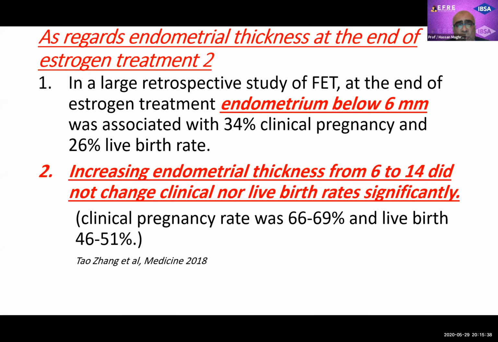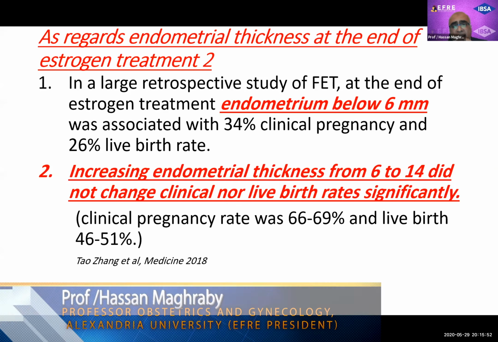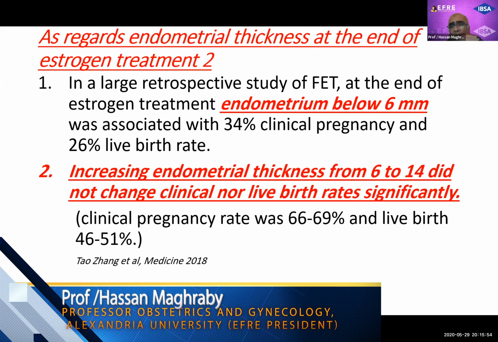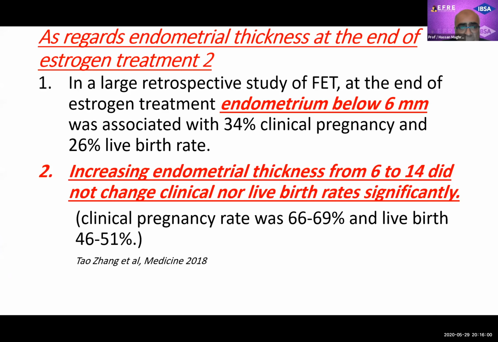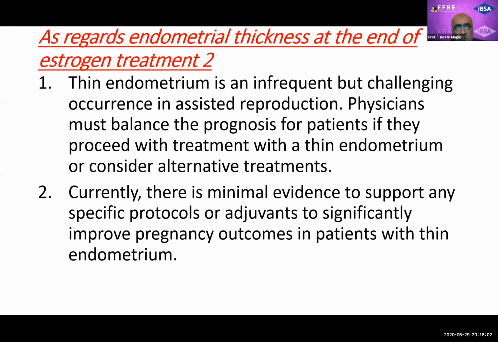Whereas if the endometrial thickness was above 6, the pregnancy rate ranged from 66 to 69% and the live birth rate from 46 to 55 to 51%. And it doesn't matter whether the endometrium is 6, 7, 8, 9, 11, 12, 14, or 15. The pregnancy rate is not predicted from these measurements.